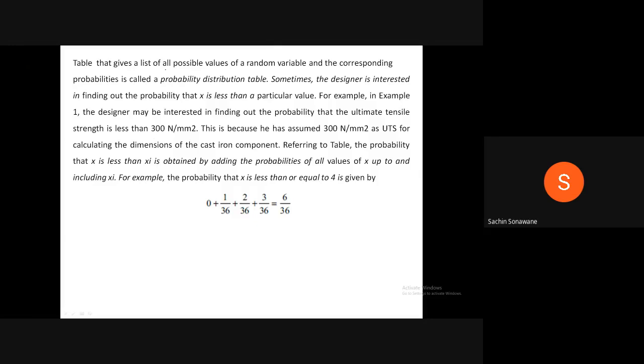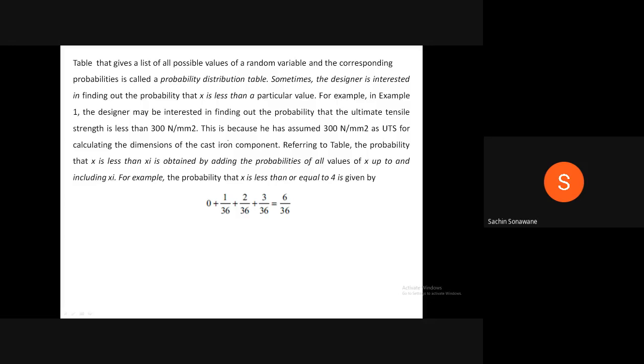Sometimes the designer is interested in finding out the probability that x is less than a particular value. For example, in example 1, the designer may be interested in finding out the probability that the ultimate tensile strength is less than 300 Newton per mm square. This is because he has assumed 300 Newton per mm square as UTS for calculating the dimensions of the cast iron component.